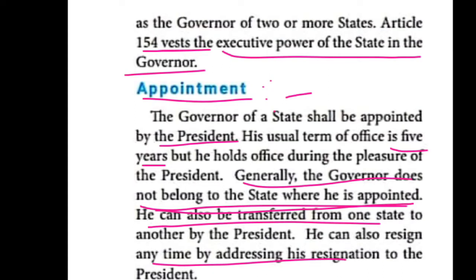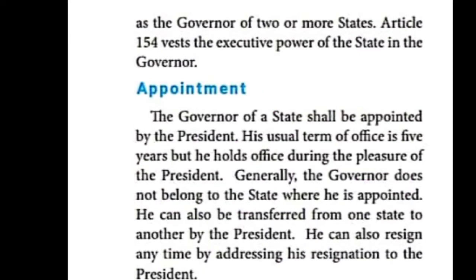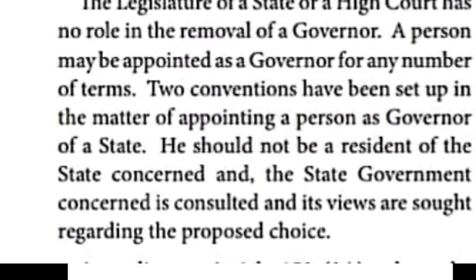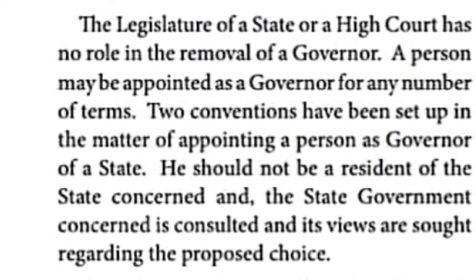Under the appointment, there are 3 paragraphs. The first paragraph is over. The next paragraph concerns the legislature. The legislature of a state or a high court has no power to remove the governor from his post. No one has the power.